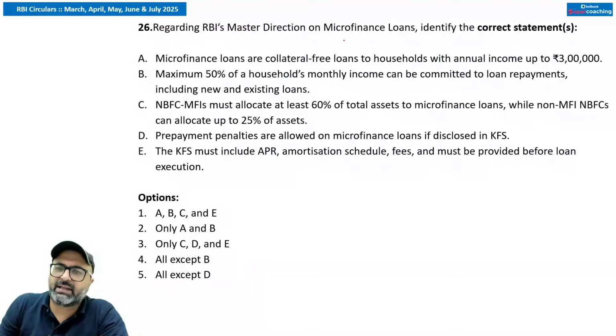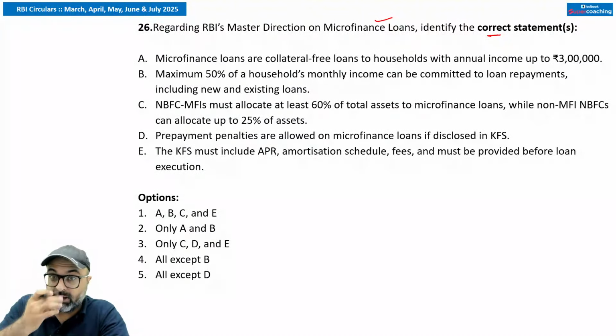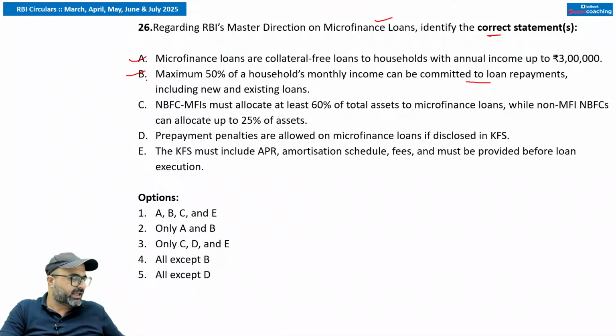Next, regarding the RBI's master direction on microfinance loans, identify the correct statement. Microfinance loans are collateral-free loans which are given to households with yearly income of up to 3 lakh rupees. That is absolutely correct. Maximum 50% of the household's monthly income can be committed to loan repayment, including the new as well as existing loans. That is also correct. Your EMI should not be greater than 50% of your monthly income. That is also correct. Moving on to the next point.